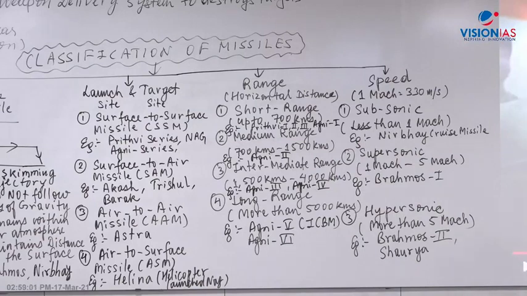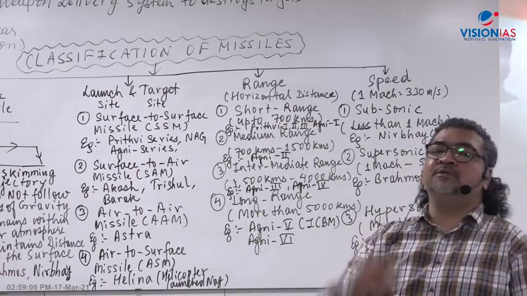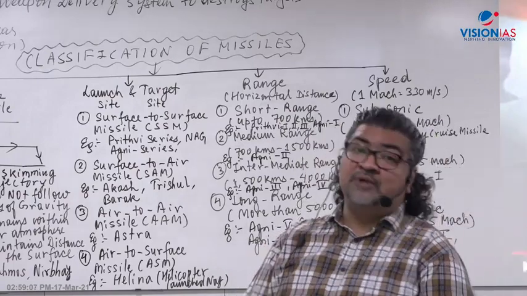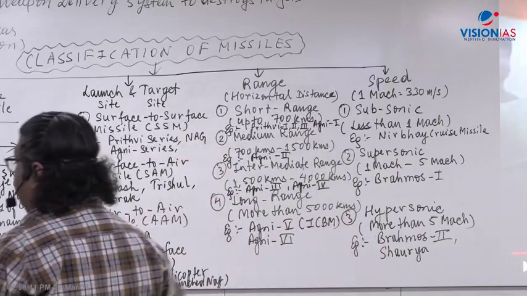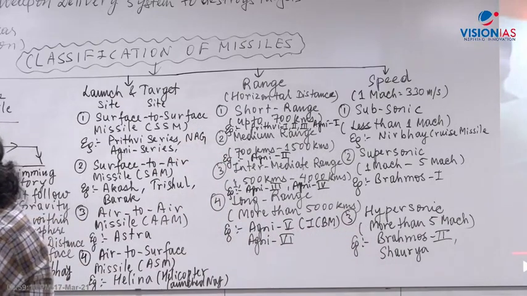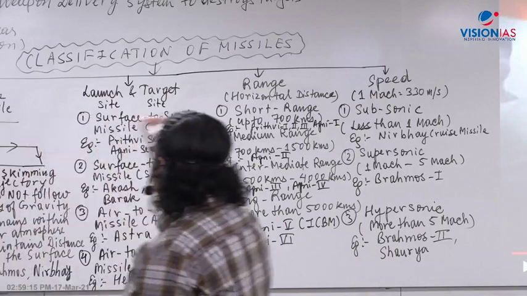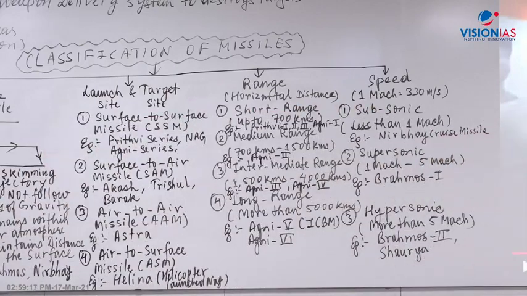So there are different ways. There can also be an underwater missile, which can be used by submarines. Right? That can also be possible. So first I am giving you an idea. I am first letting you know what the terms are, what you mean by such a classification. Then we will see the examples. Examples I have already given there.